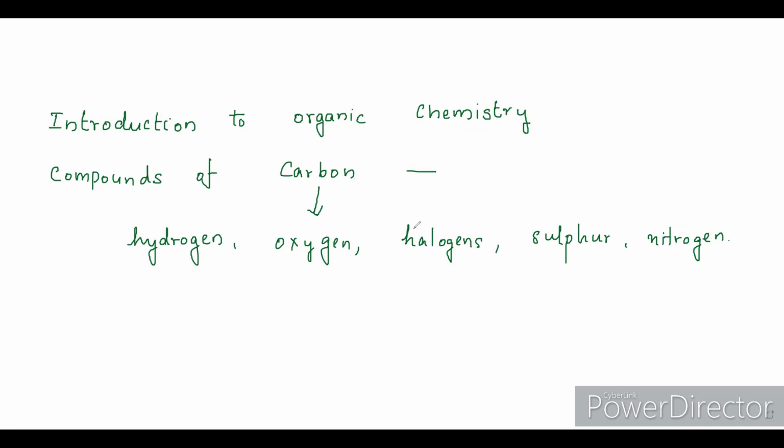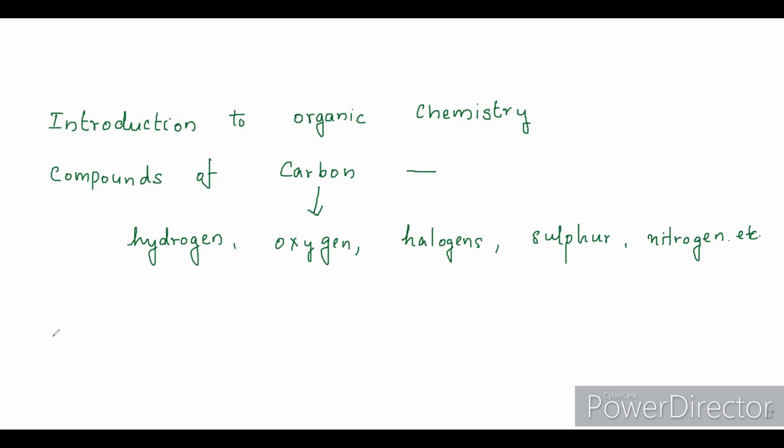Even then, there are millions of organic compounds.